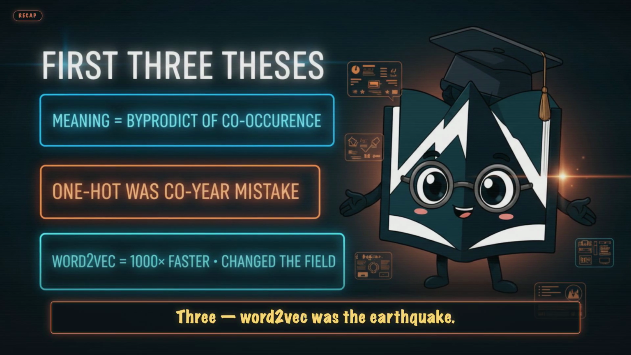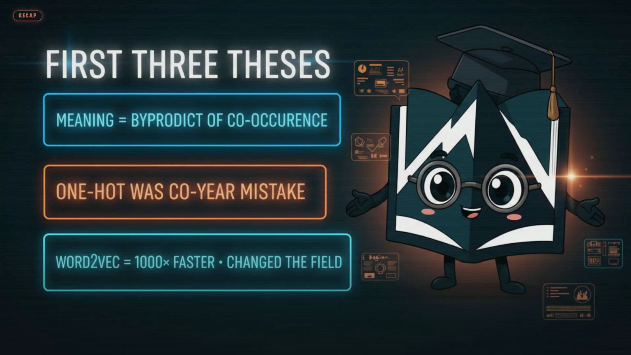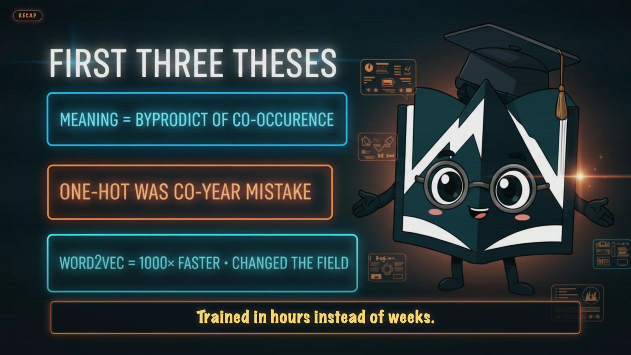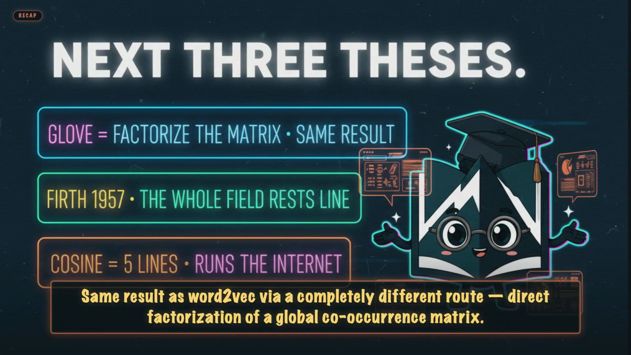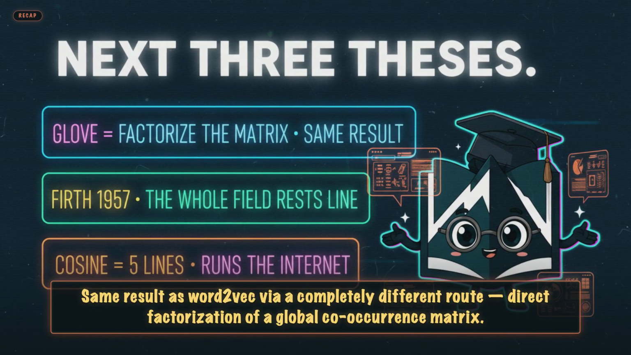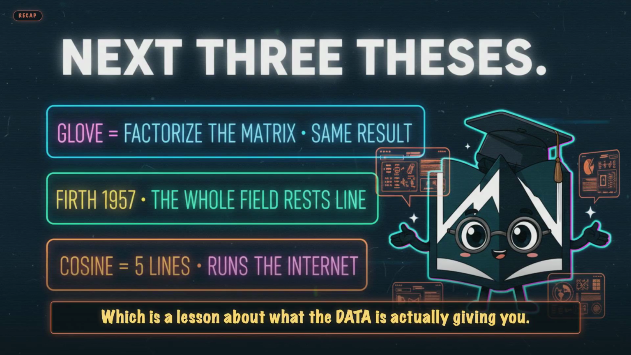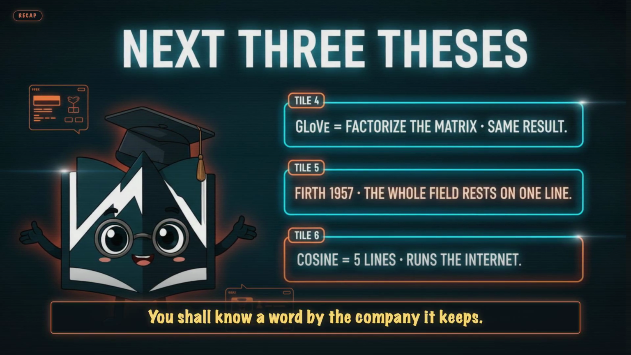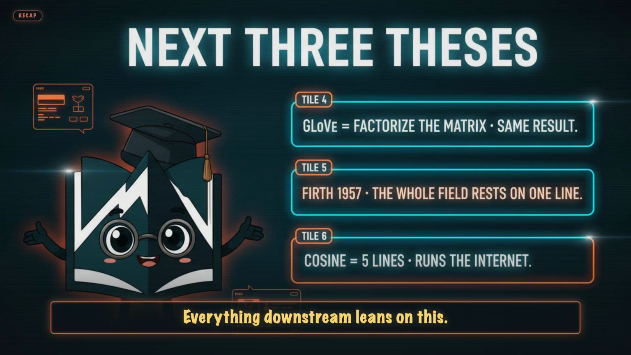3. word2vec was the earthquake. Skipgram and CBOW. 2 architectures, trained in hours instead of weeks. 4. GloVe, same result as word2vec via a completely different route. Direct factorization of a global co-occurrence matrix, which is a lesson about what the data is actually giving you. 5. Firth 1957, you shall know a word by the company it keeps. Everything downstream leans on this.